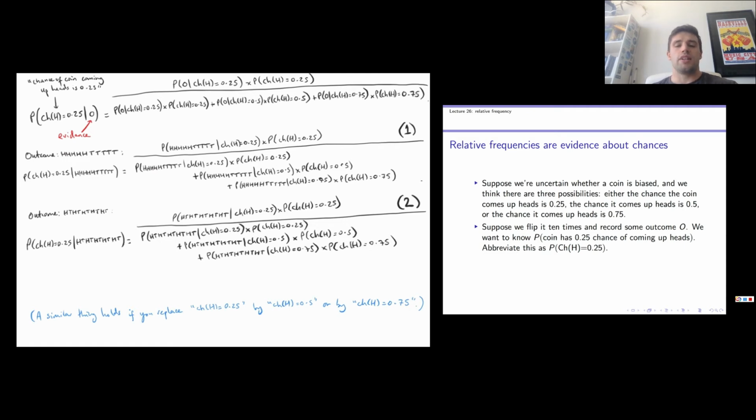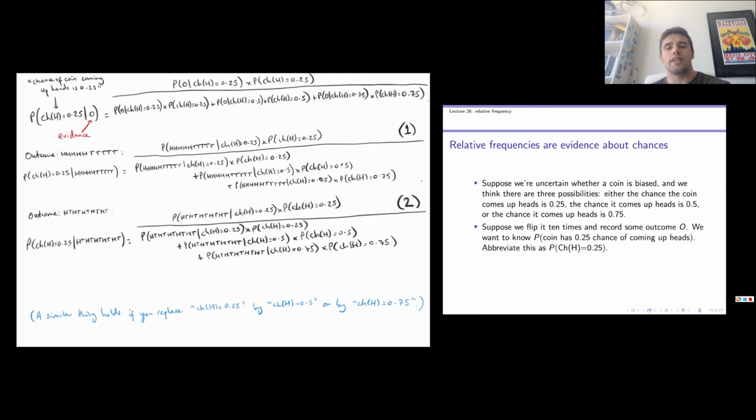So similarly, the probability of outcome heads, heads, heads, heads, heads, tails, tails, tails, tails, tails, given that the coin has a 0.5 chance of coming up heads, is equal to the probability of outcome heads, tails, heads, tails, heads, tails, heads, tails, heads, tails, given that the coin has a 0.5 chance of coming up heads, and the probability of the same outcome given that the coin has a 0.75 chance of coming up heads is equal to the probability of the alternating outcome given that the coin has a 0.75 chance of coming up heads.